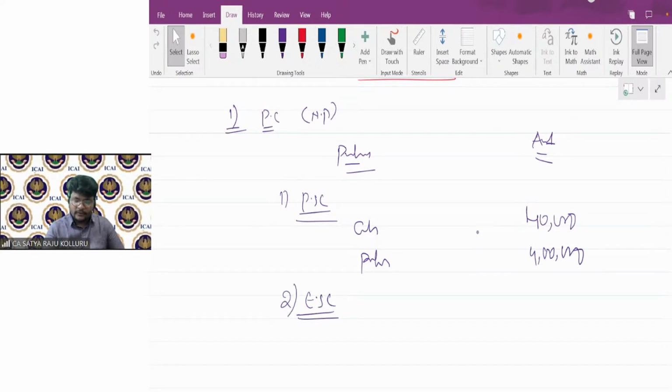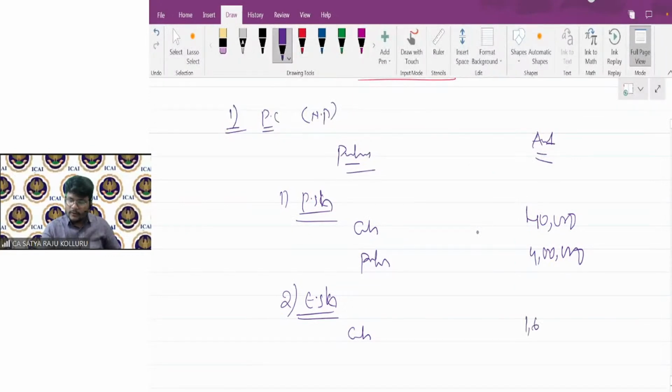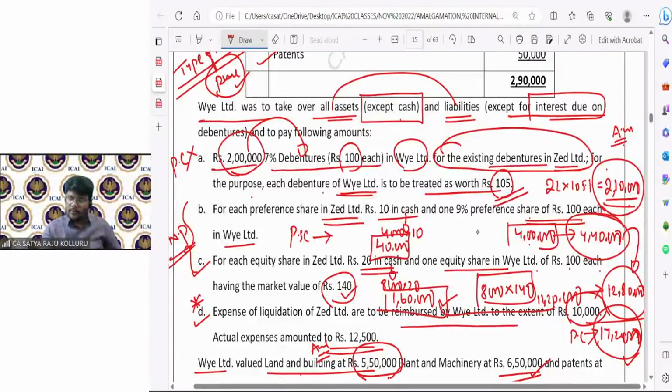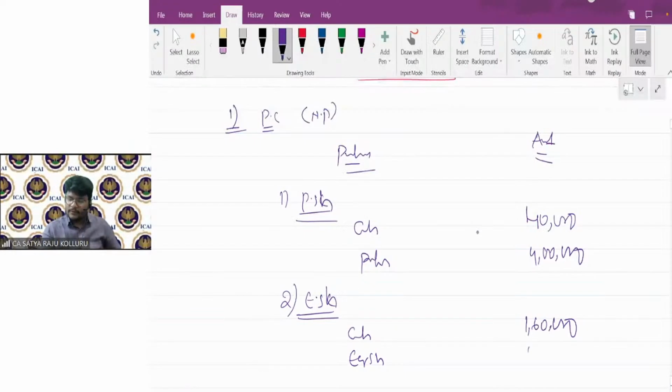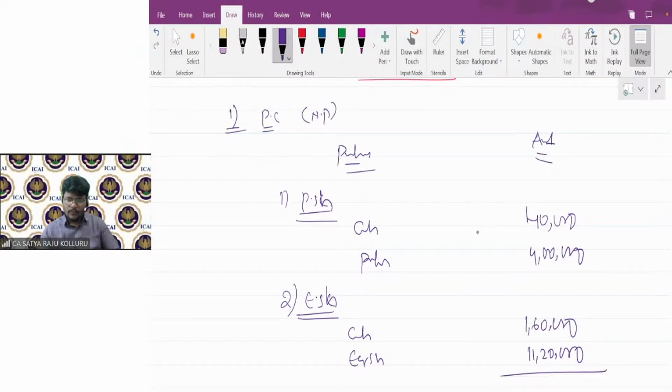Equity shareholders. In the form of cash, how much did we pay? Which is 1,60,000, we already worked it out. And in the form of equity shares, how much? 11,20,000. So the total amount of PC is 17,20,000, which is the PC amount. Like this, you should present it in the exams.